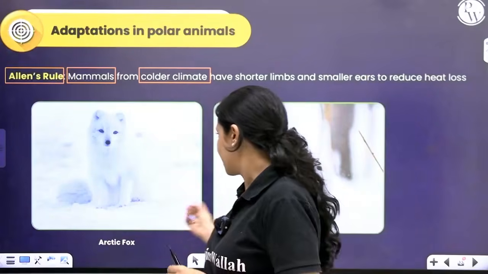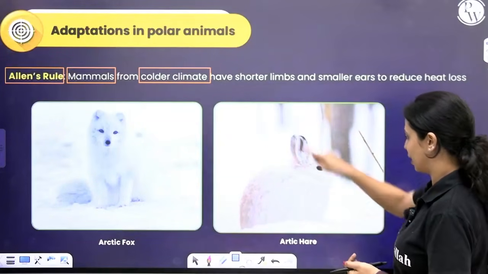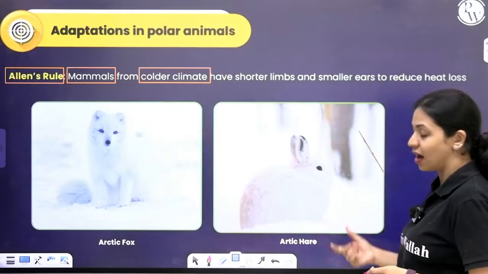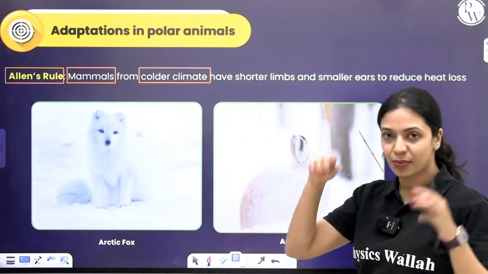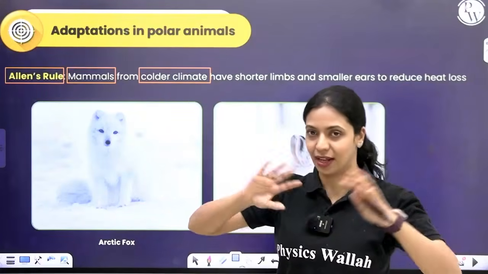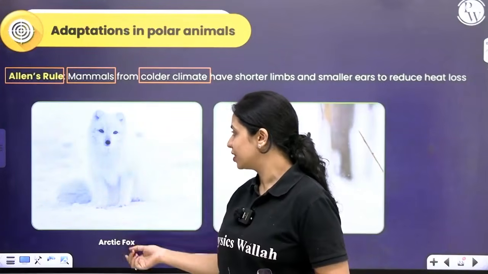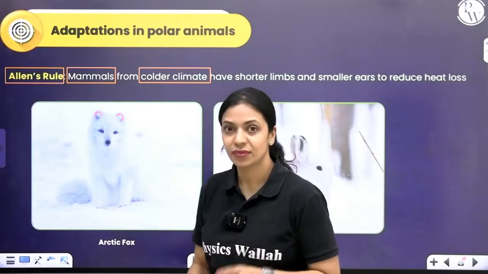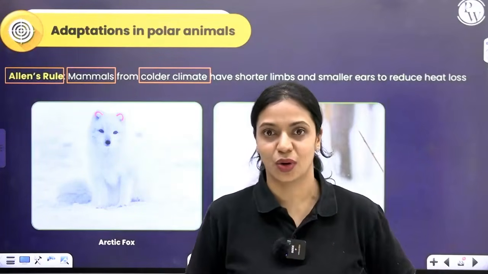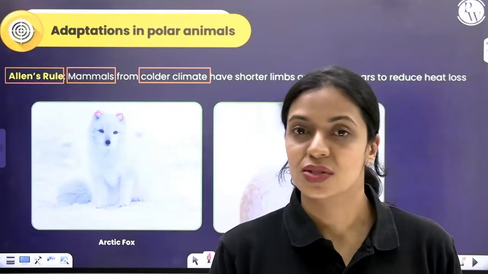Ears for rabbits and hares will be generally very big, right? But this Arctic hare found in the polar regions has relatively smaller ears. Foxes will have comparatively larger ears, like the normal other foxes. But this fox has very small, teddy bear like ears. Even their limbs are very short. That reduces loss of heat.